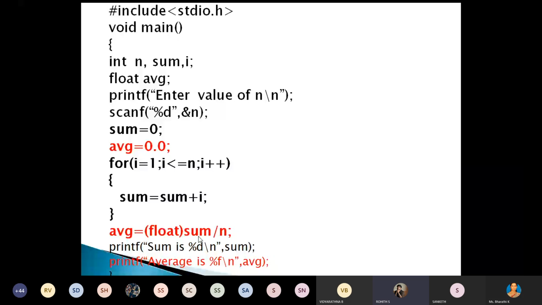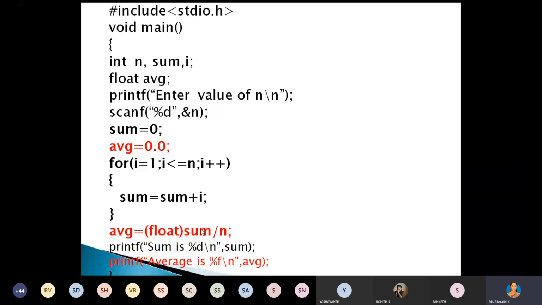Convert into floating point. Yes. Because average is in float, while initializing. Because sum by number may be a floating point value, not an integer, so we can convert it to floating point. Yeah, correct. This we can call the type conversion, explicit type conversion, right?